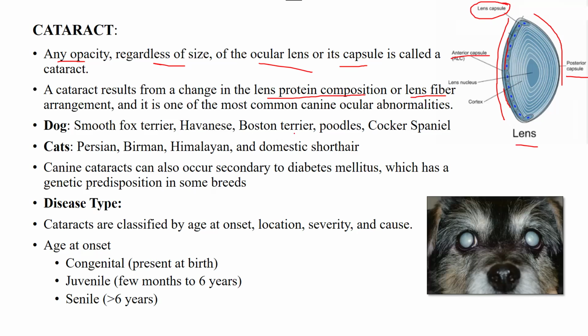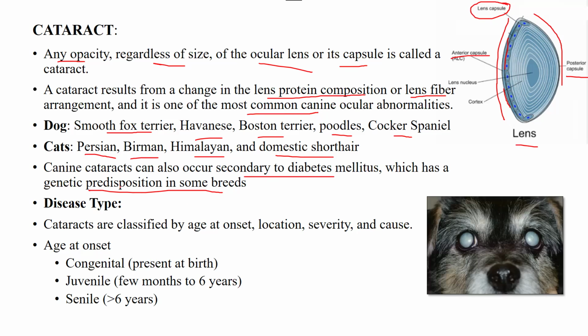And it is the most common canine ocular abnormality. Talking about breed predisposition, for dogs: smooth fox terriers, Havanese, Boston terriers, poodles, cocker spaniels. And for cats: Persians, Birman, Himalayan, and domestic shorthair. Canine cataracts also occur secondary to diabetes mellitus, which has genetic predisposition in some breeds. So you should remember that diabetes mellitus is one of the most common causes of canine cataract.